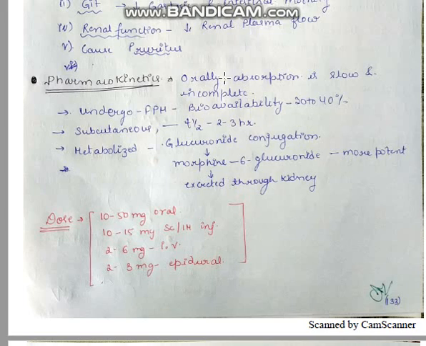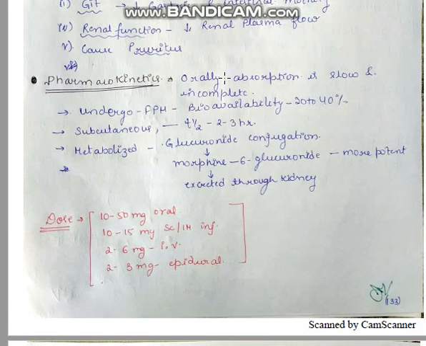Because it undergoes first pass metabolism, the bioavailability is 20 to 40%. It can be given subcutaneously. The half-life is 2 to 3 hours. It is metabolized by glucuronide conjugation, like morphine 6 glucuronide, which is more potent, and excreted through the kidney.